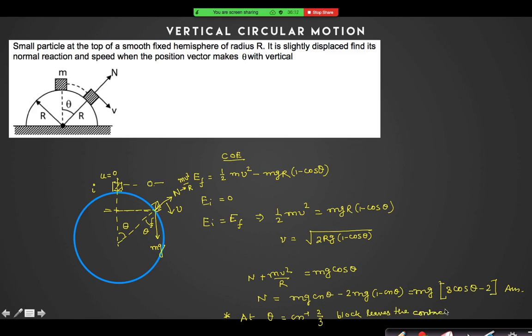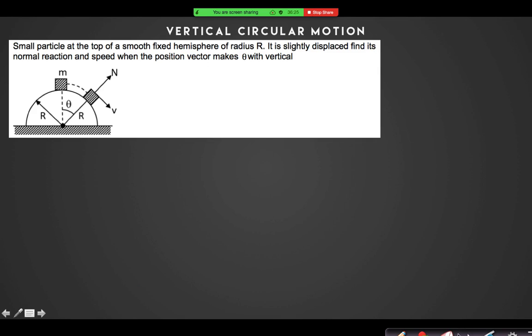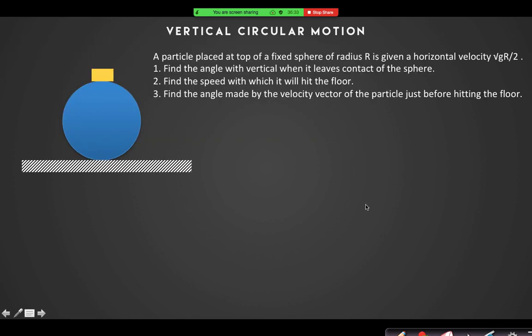Projectile. Yes, it will now be a projectile motion. Good. So is this question clear? Everyone, no doubt? Now a very similar type of question, only the application of this part. Try to solve it.